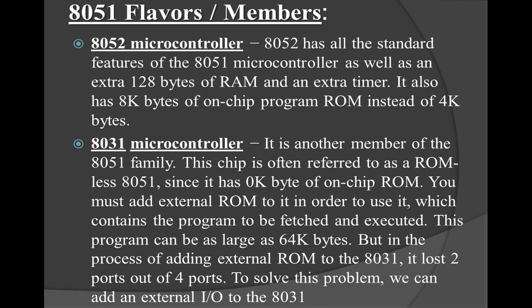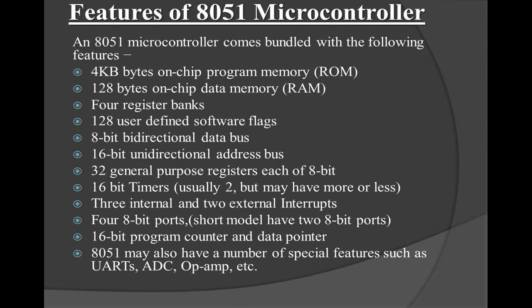As the 8051 was there, later on the 8052 was also designed. It has all the standard features of the 8051 microcontroller, with an extra 128 bytes of RAM and an extra timer. It also has 8K bytes of on-chip program ROM instead of 4K bytes.